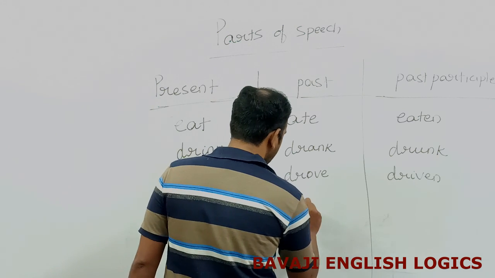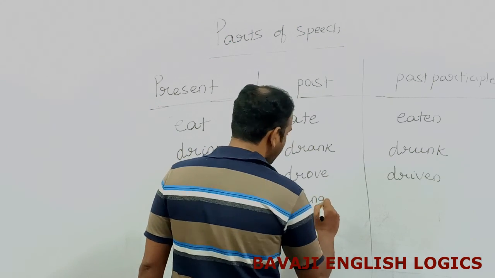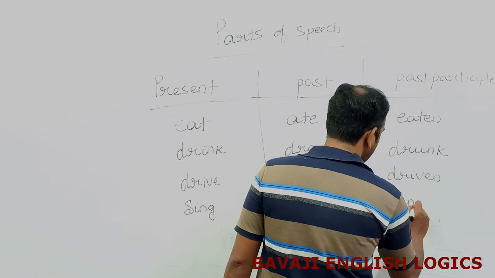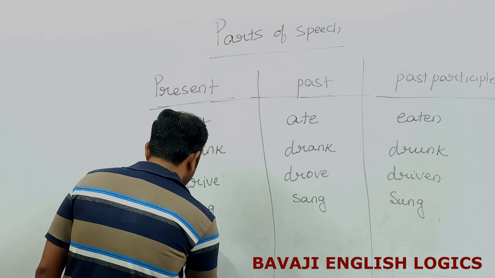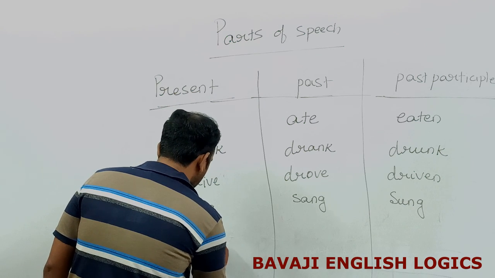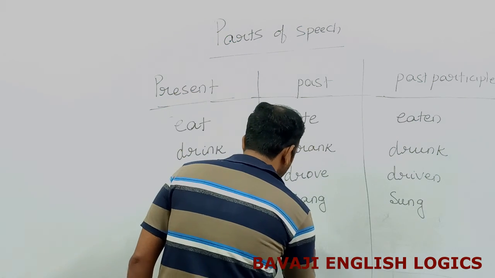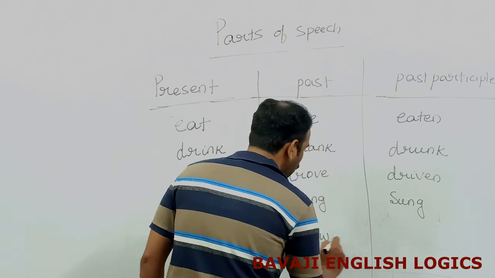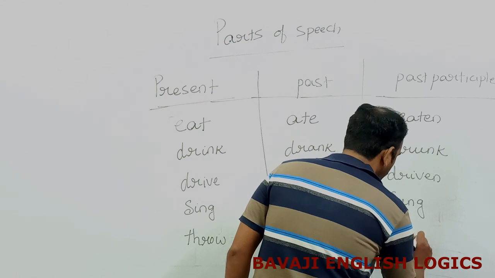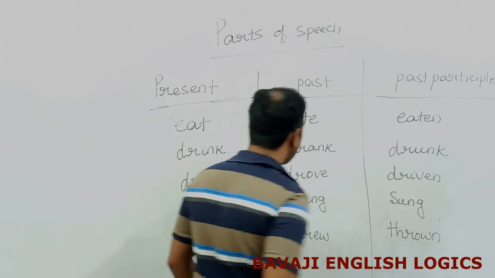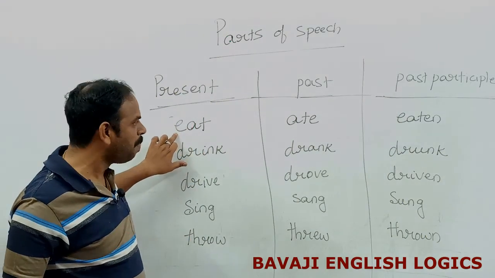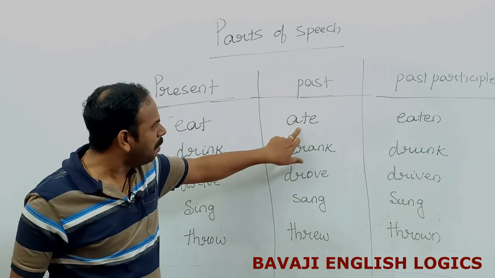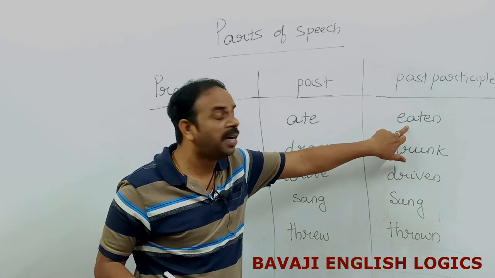Sing, sang, sung. Throw, threw, thrown. If we observe these verbs, eat, it is a main verb, it changed into ate in the past tense and eaten in the past participle.